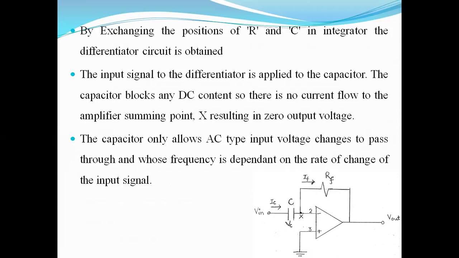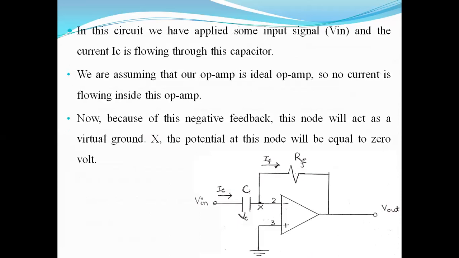Now this capacitor blocks the DC content. So there is no current flow in the amplifier summing point, and the resulting output voltage is zero. But it allows the AC input voltage to pass through, whose frequency is dependent on the rate of change of the input signal. In this circuit, we have applied some input signal, and the current IC is flowing through this capacitor.